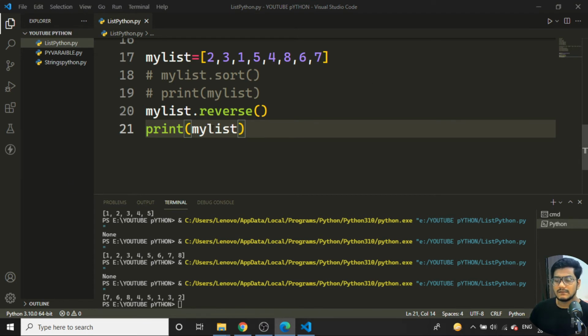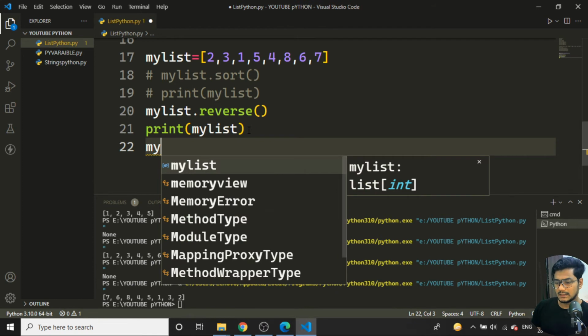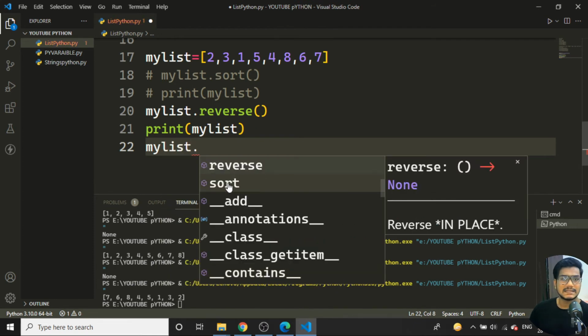So I can reverse, and I can sort. So those are the two things I have, the reverse and sort functions with the list.